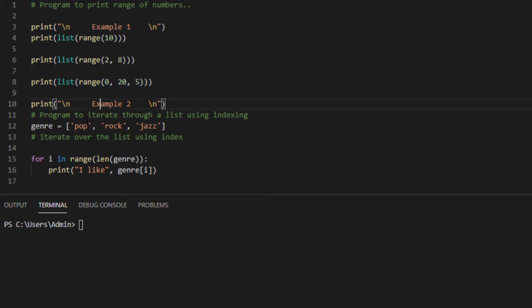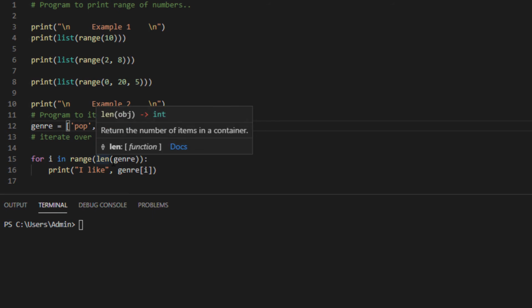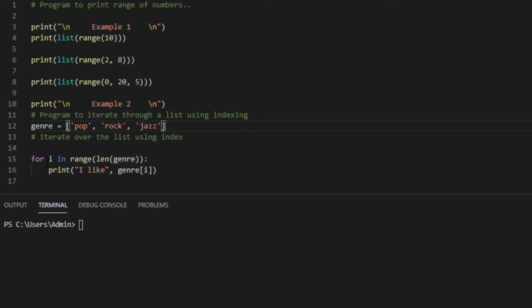For the second example, we have a list with three different elements. I'm trying to print the three elements using a for loop, and in the for loop I call the length of this list using a function called len. The for loop will iterate up to the length of the list and print each individual element: I like pop, I like rock, I like jazz. Let's take a printout.